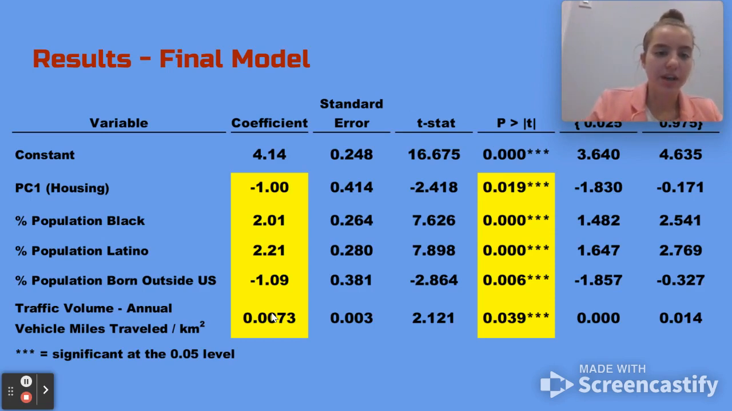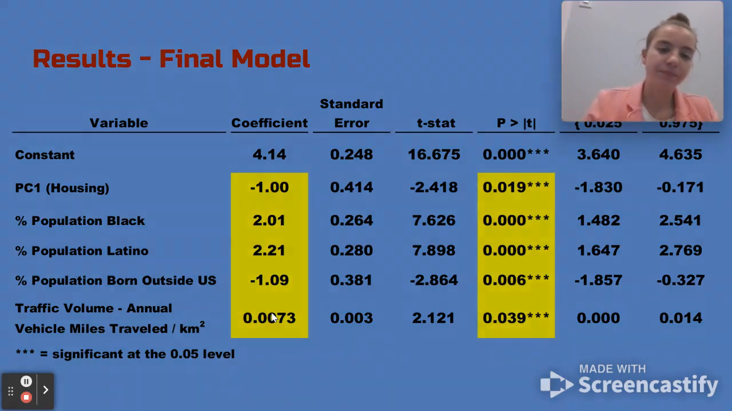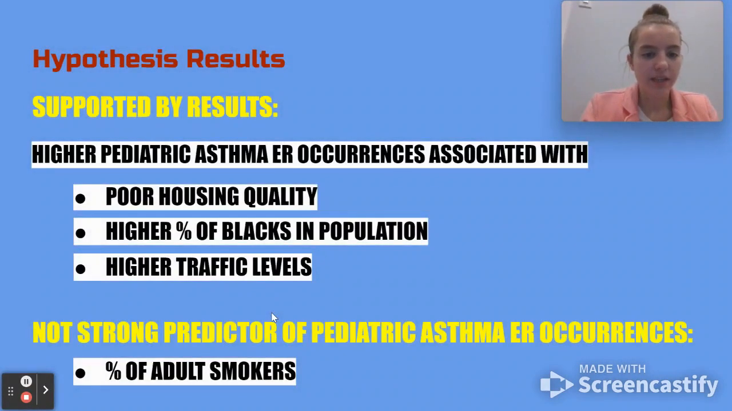PC1 was used to summarize housing conditions. This variable showed that worse housing conditions were associated with higher levels of pediatric emergency room visits. My hypothesis that higher pediatric asthma emergency room occurrences would be associated with poor housing quality, high percentage of Blacks in population, and higher traffic levels were all supported by the results. However, a higher percentage of adult smokers was not a strong predictor of pediatric asthma emergency room occurrences.